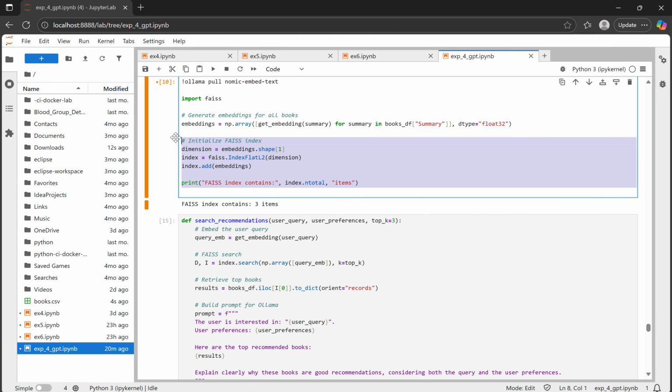Now I create a FAISS index to store all these embeddings. The index uses L2 distance to measure similarity between vectors. Finally, I add all book embeddings to the FAISS index. FAISS will then allow us to find the top K most similar books for any new query.